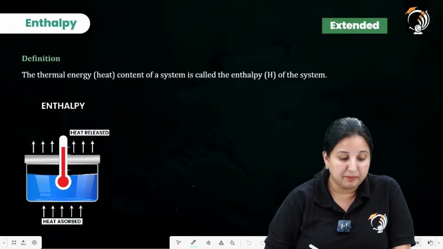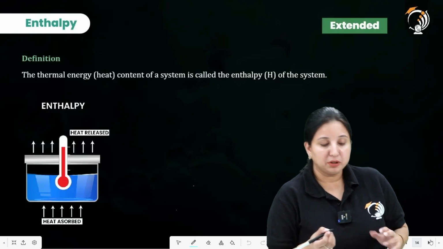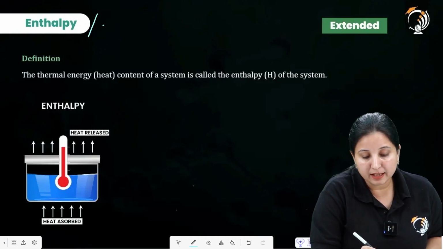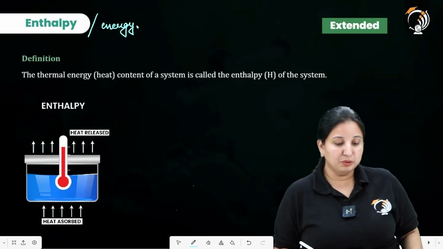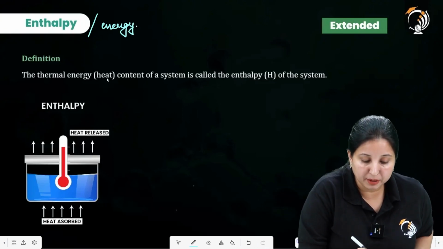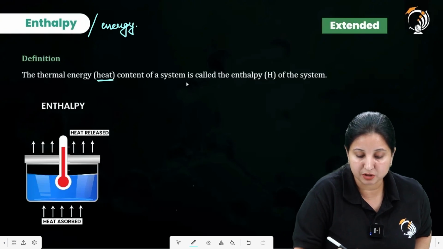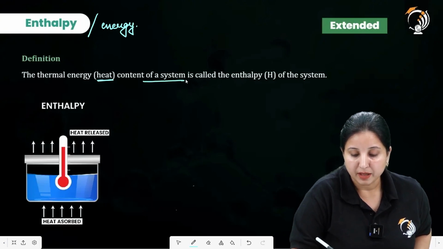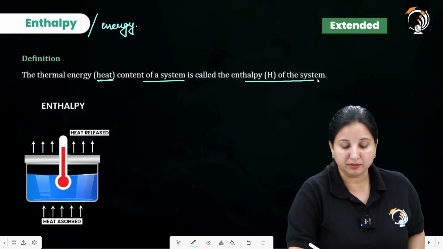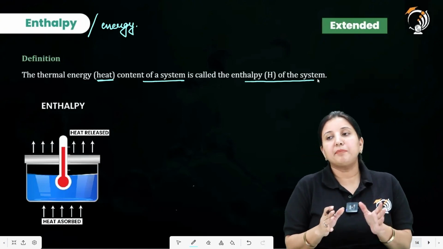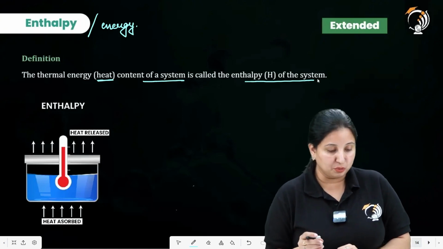Next is the enthalpy. Another word for the enthalpy is energy also. Basically, it is a thermal energy, the heat energy content of a system, which is called the enthalpy of the system. This enthalpy is for the extended students only.